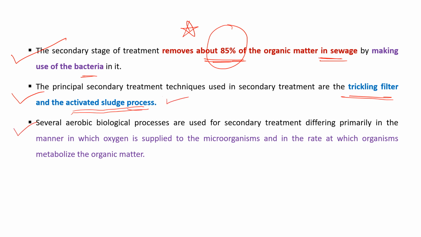Several aerobic biological processes are used for secondary treatment, and they differ in the amount or manner of oxygen supplied, and the rate at which organisms decompose the organic matter. So the flow of oxygen and rate of decomposition differ in the different types of aerobic biological processes.